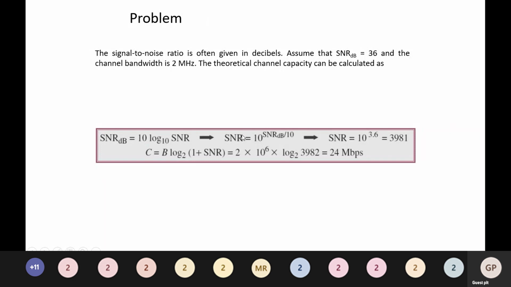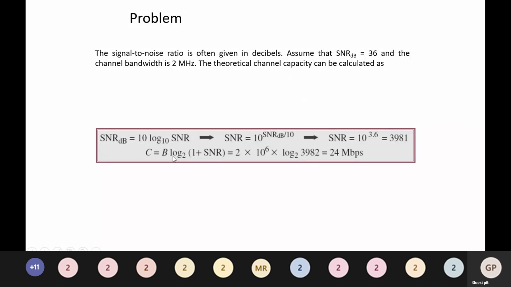Signal to noise ratio is equal to 10 to the power of SNR in decibels divided by 10, which is equal to 10 to the power of 3.6, which is equal to 3981.